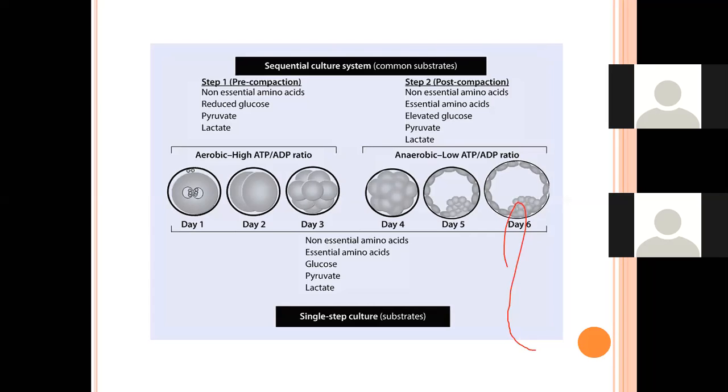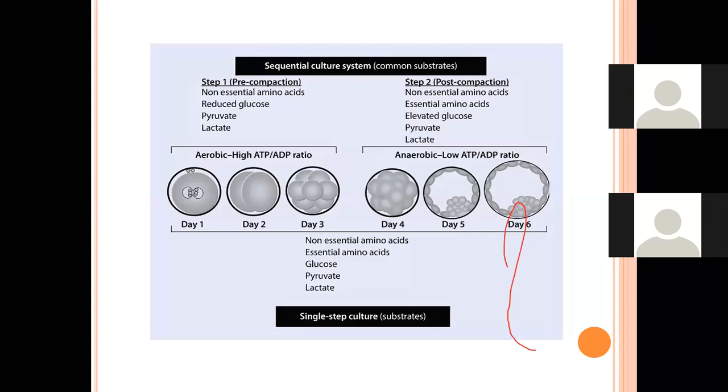Yes, of course, we require oil because if we keep this media at 37 degrees, which is our maintained temperature, and it is not covered with oil, then there are chances of evaporation. The pH will be imbalanced, and the osmolarity will also change due to evaporation. That's why, to prevent evaporation, we are using this oil.